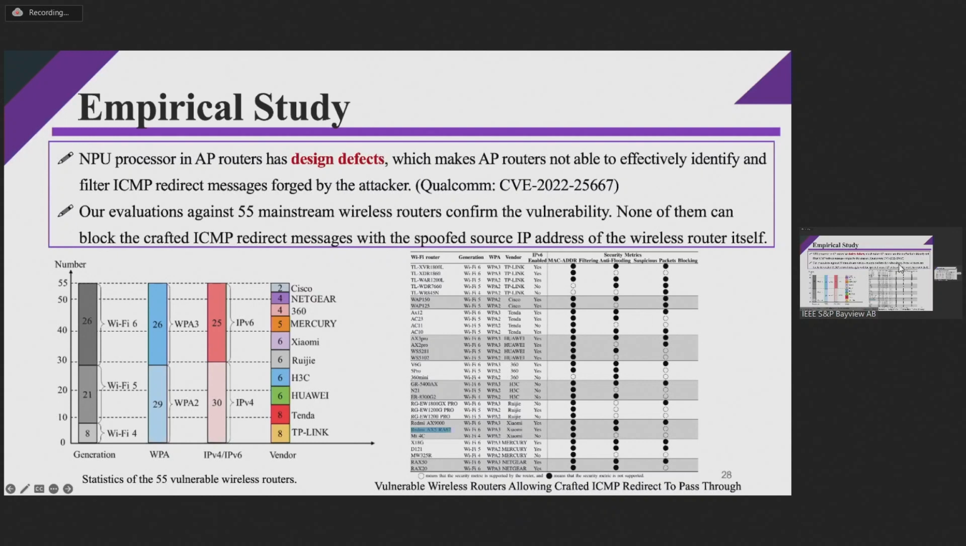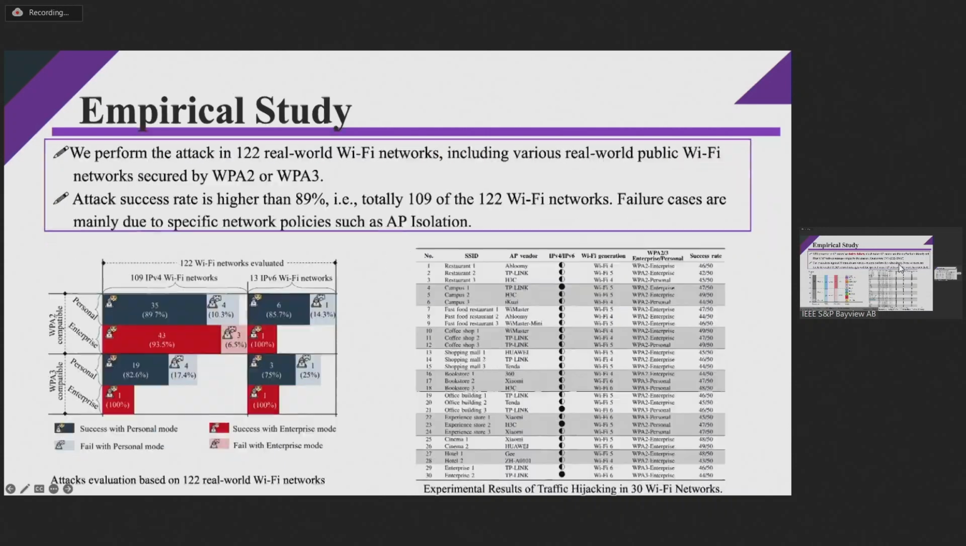And we have evaluated against 55 mainstream wireless routers from different vendors and confirmed the vulnerability. None of them can block the crafted ICMP redirect messages with the spoofed source address of the router itself.